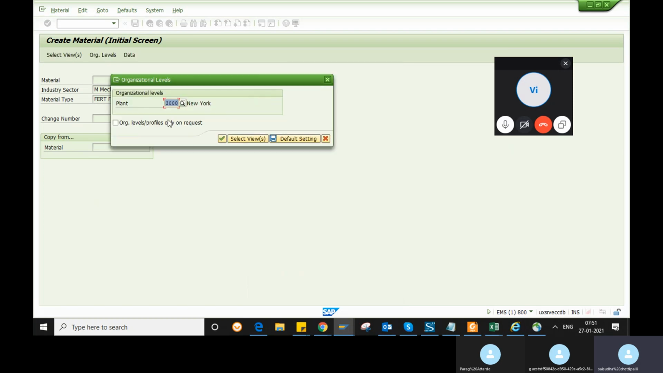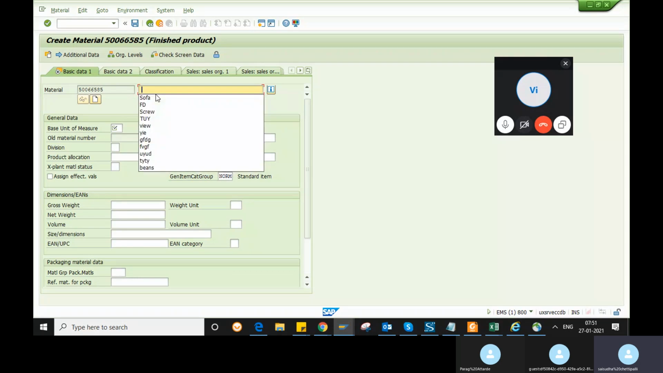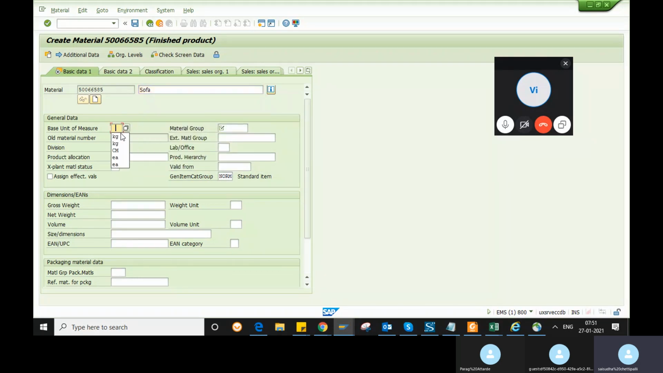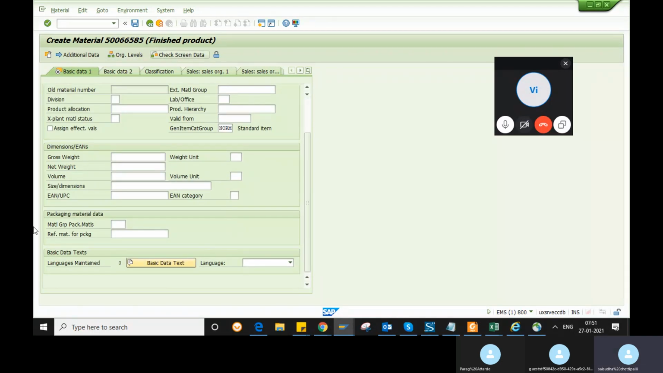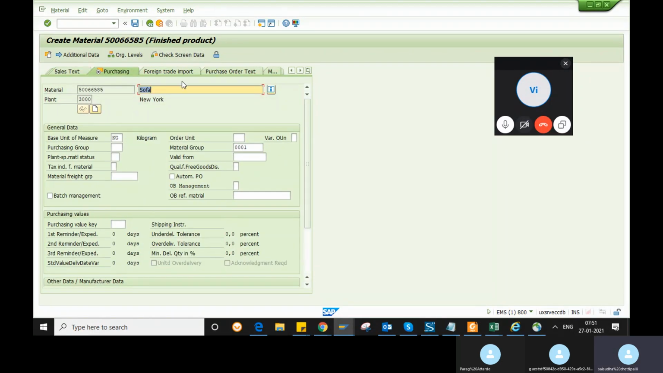So just select the views, give your plant, and select. It will ask for the mandatory fields. We have discussed the fields here. The next one, in the Purchasing view, has some more fields. We have discussed the purchasing value key also.